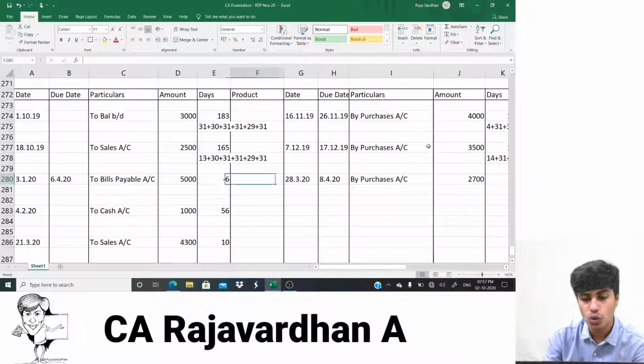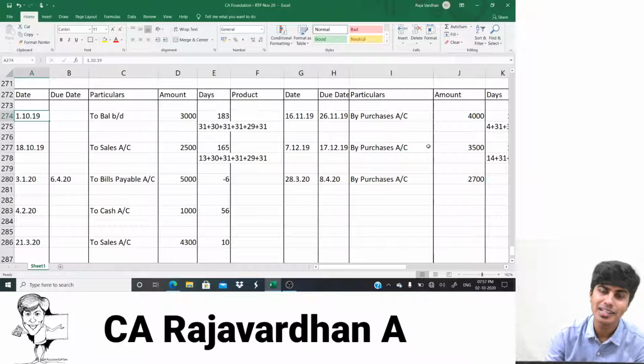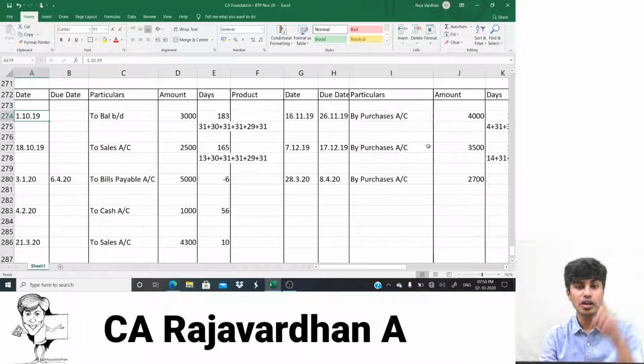This 5,000 would go to balance carried down here, and it would appear as balance brought down in the next period. And against balance brought down, there would be no due date, and the date will be 31st of March or 1st of April. So I would compute from 1st of April to 30th of June. So I would compute for 6 days extra in the next period.